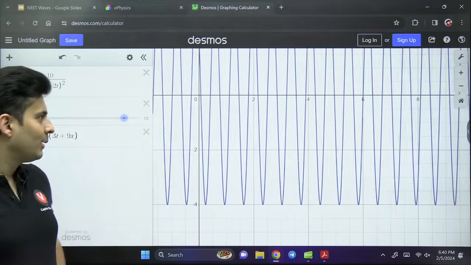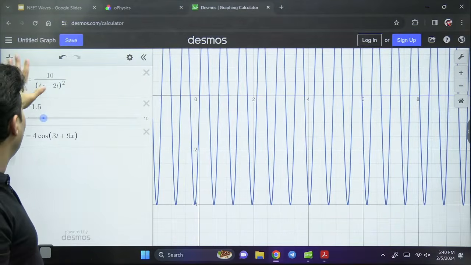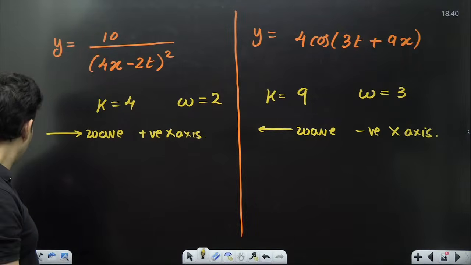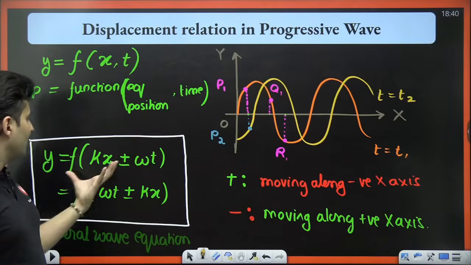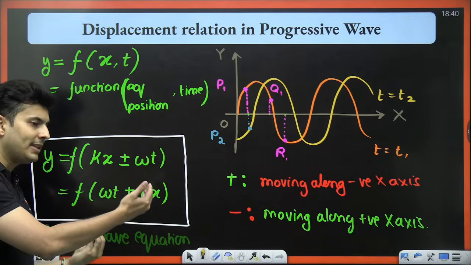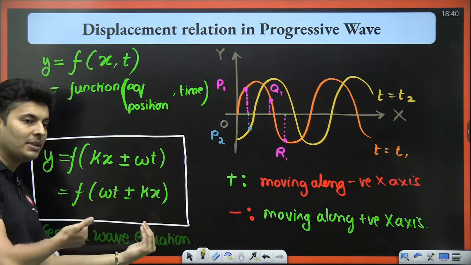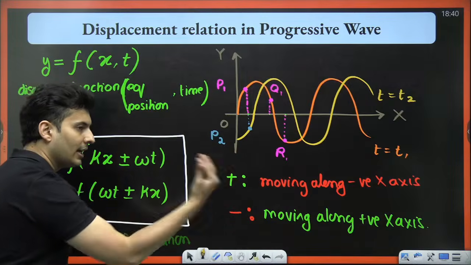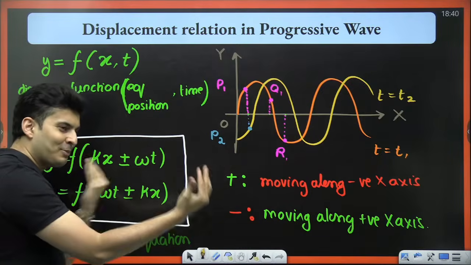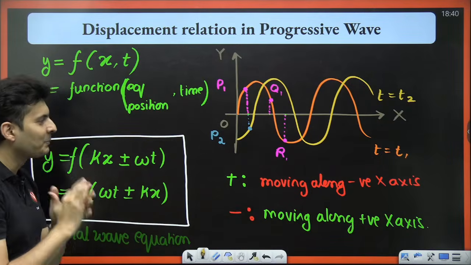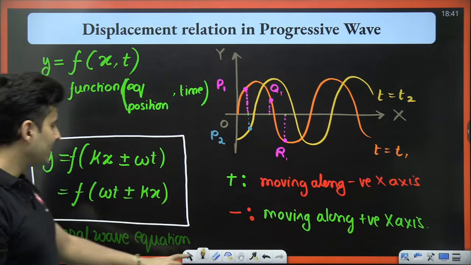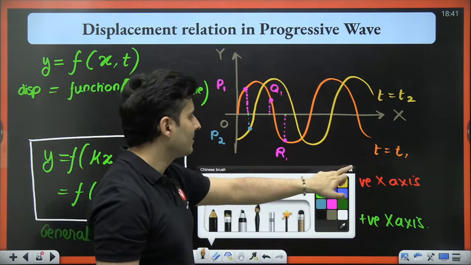What a brilliant sight. So now that you have seen this, you realize why these kinds of functions are wave equations. Something t, something x, something t. Plus means negative, minus means positive, direction of travel. Not just that, you will see one more thing over here, and that is the wave speed.